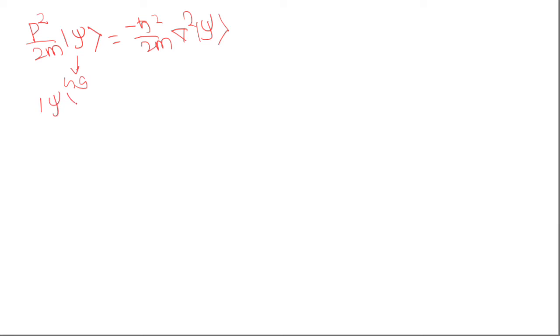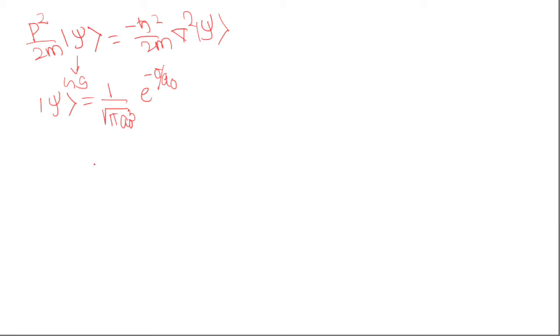Now you can write p square by 2m as minus h cut square by 2m del square. And psi is the ground state of hydrogen atom, and we know psi will be 1 by square root of pi a naught cube, exponential minus r by a naught.